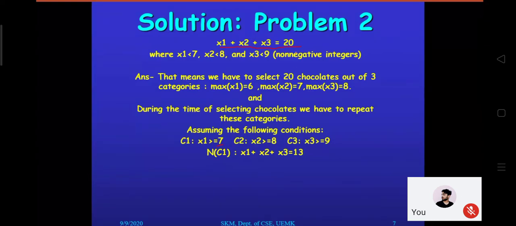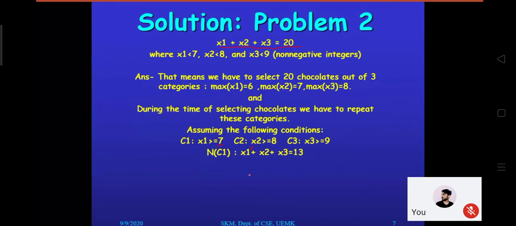And how are we doing that? First, the condition x1 greater than or equal to 7, we are trying to remove. So what is the minimum value of x1? That is 7. So ignore or remove that condition from that expression. How can we do that? x1 minus 7, and the remaining values are what we accept. This is applicable on x1, so it is better to mention x1 dashed, because that is the modified version of x1 we are having right now.